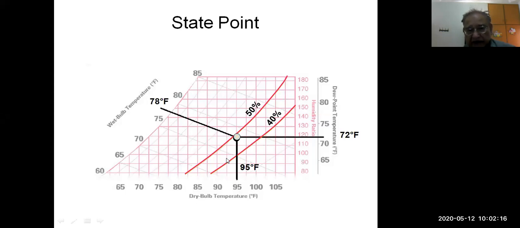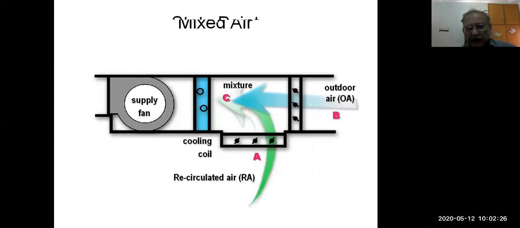Relative humidity is 50%, and humidity ratio W is around 120 grains per pound. This is how you can read the state. Now, this is the situation where we need to calculate. So this is an application of the psychrometric chart, a real world application.